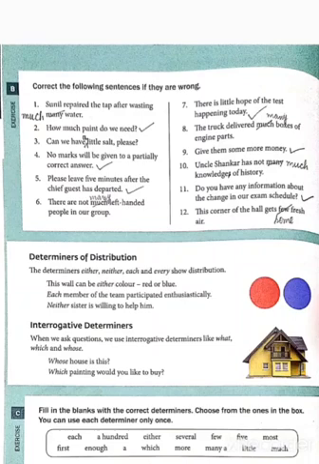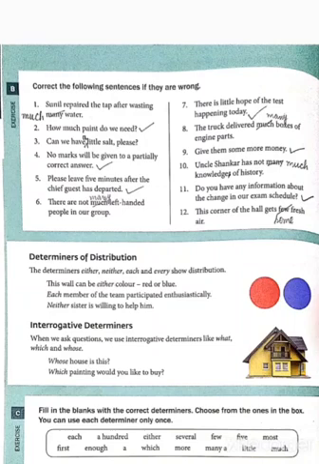Our next topic is demonstrative determiners. No, sorry, that determiners topic is complete. Demonstrative determiners explanation is complete. And next, determiners of distribution is complete. And next, interrogative determiners.